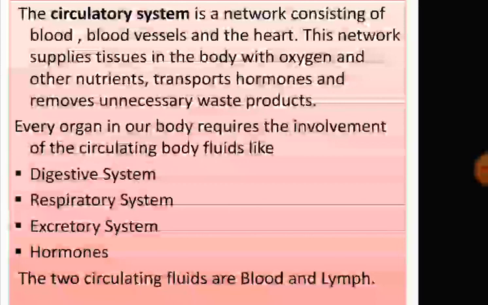Excretory system: extra water, extra salts, nitrogenous waste in the form of urea must be transported to the excretory organ so that they can be thrown out of the body. Hormones that are secreted by the endocrine system, endocrine glands, must be carried throughout the body by the circulating fluids. So all such functions that need to be transported are performed by two circulating fluids, and they are blood and lymph.